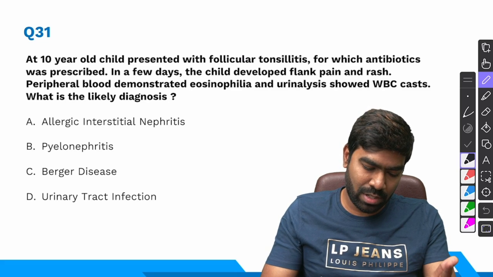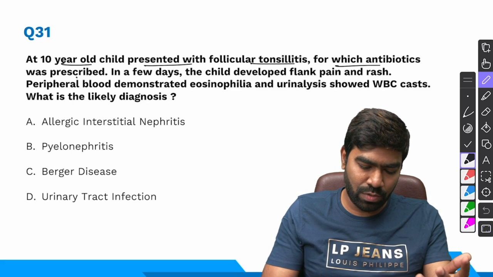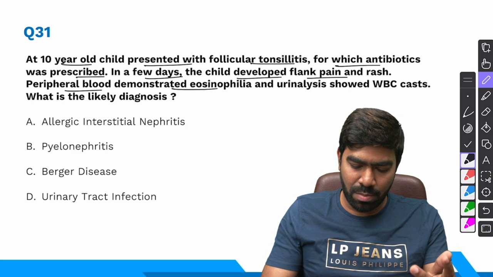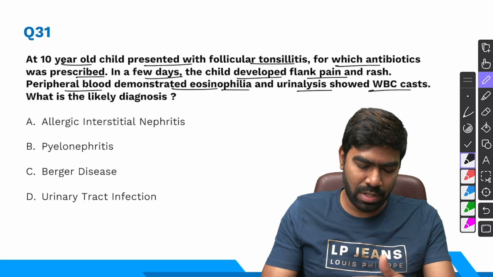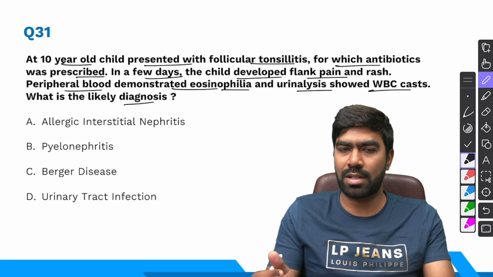What about the 31st question? A 10-year-old child presented with follicular tonsillitis for which antibiotics were prescribed. In a few days, the child developed flank pain and rash. Peripheral blood demonstrated eosinophilia and urinalysis showed WBC casts. What is the likely diagnosis? This is something that we discussed tons of times in many of our past lectures.